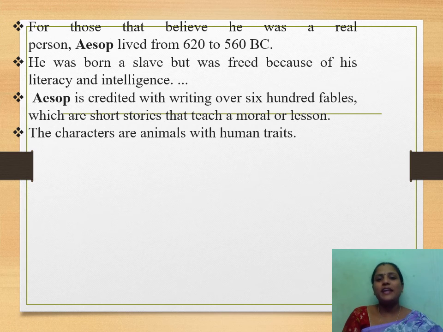For those who believe he was a real person, Aesop lived from 620 to 560 BC. So he belongs to BC. BC means before Christ. He was born a slave but was freed because of his literacy and intelligence. So actually Aesop was born as a slave, but with his literacy and intelligence he became free.